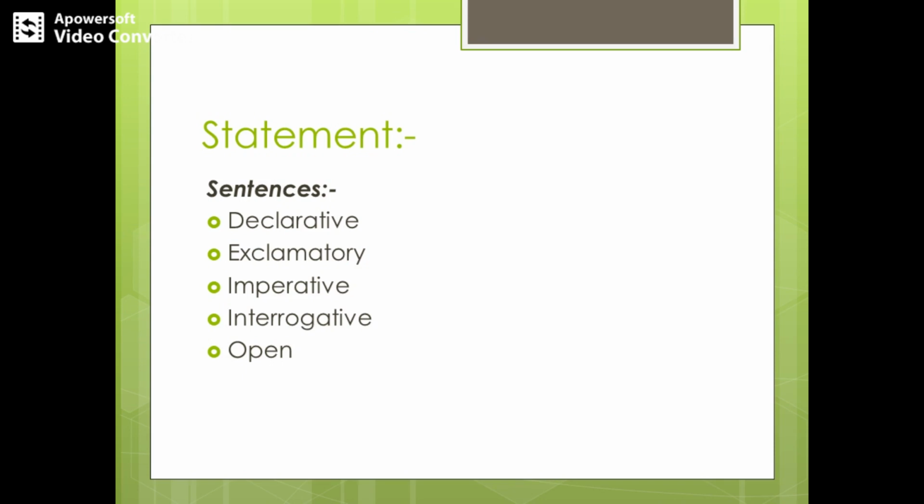Open sentence means the truth value cannot be decided, and the truth value varies from person to person. So it's like a general statement is given. For example, if I say, Shah Rukh Khan is an actor. Does everybody agree with this? I know it's a declarative statement, correct? It gives a definite statement. And once it is a definite statement, we can decide the truth value, whether it's true or false.